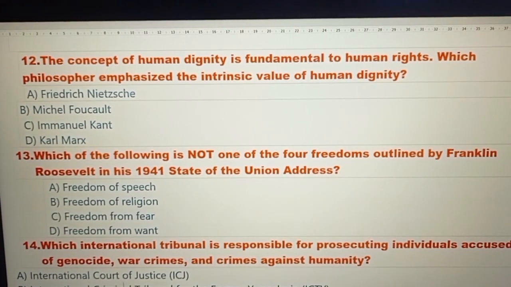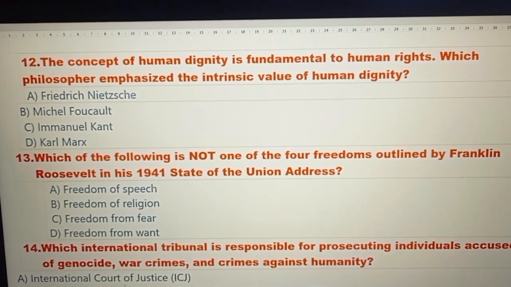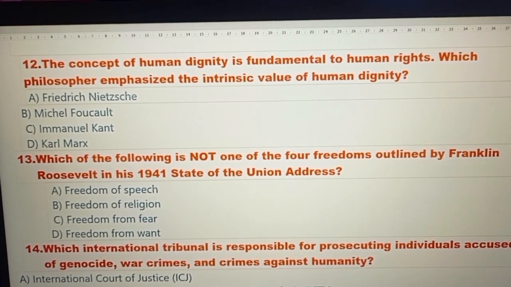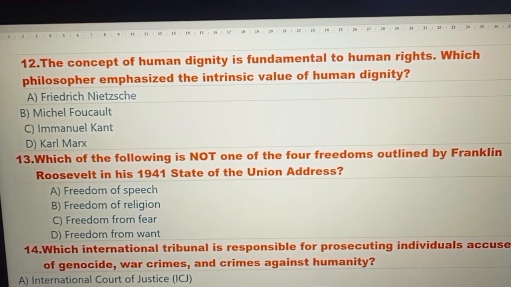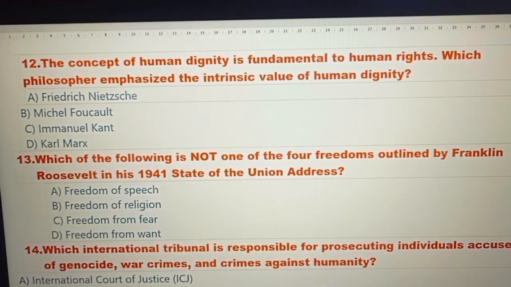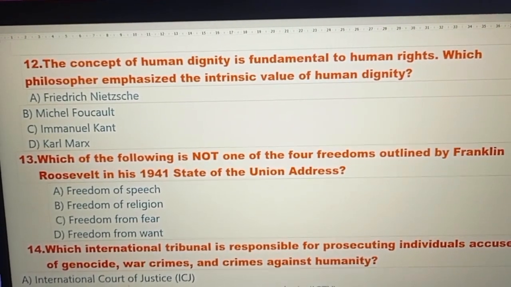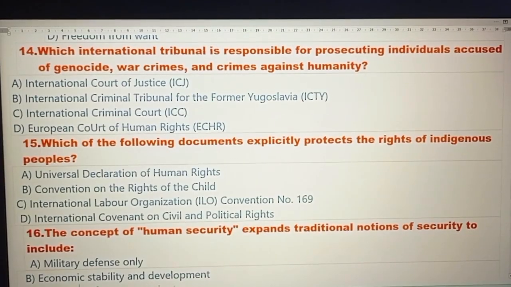Question number 13. Which of the following is not one of the four freedoms outlined by Franklin Roosevelt in his 1941 State of the Union address? Option A. Freedom of speech. Option B. Freedom of religion. Option C. Freedom from fear. Option D. Freedom from want. And the right answer is option number B. Freedom of religion.